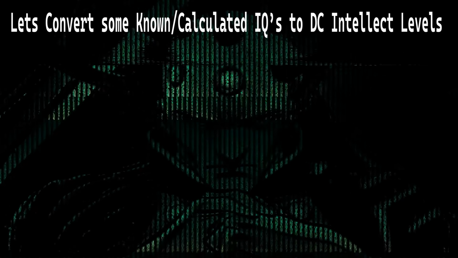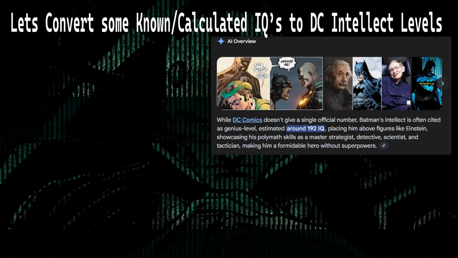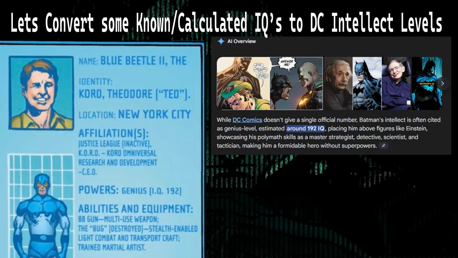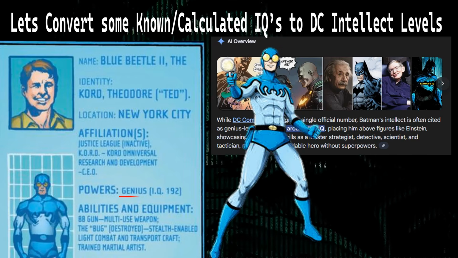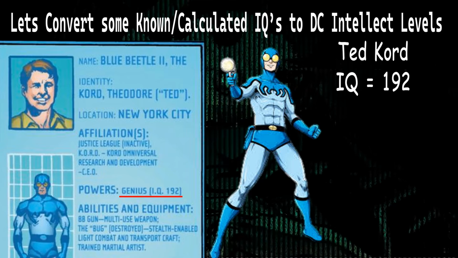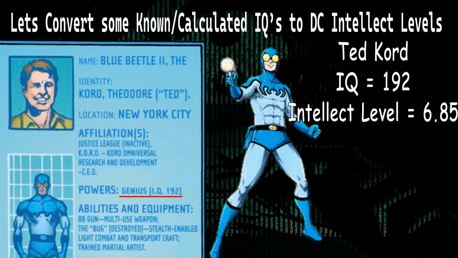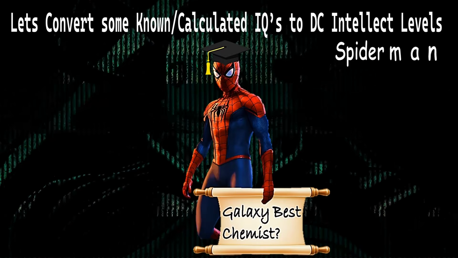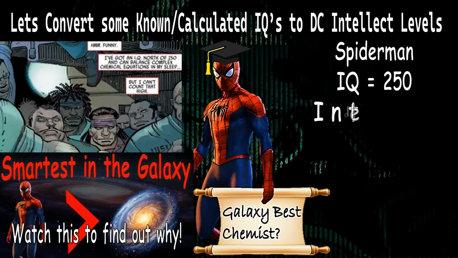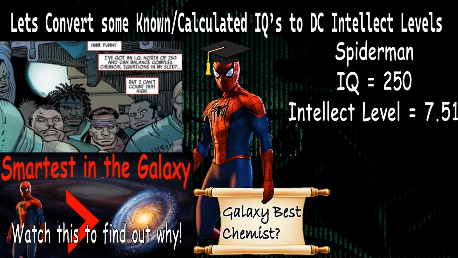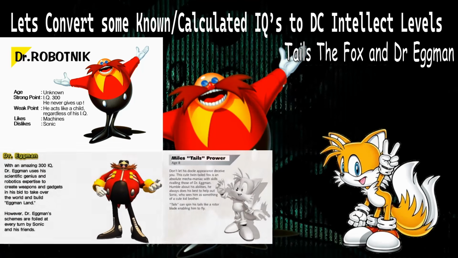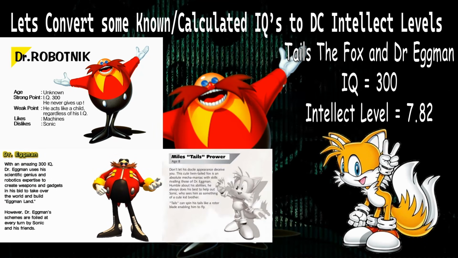If you look up online for what is Batman's IQ, many sources will say 192. This is incorrect. It's based on a scaling quote that Batman's smarter than Ted Kord, in which Ted Kord has an IQ of 192. Ted Kord at an IQ of 192 gets an intellect level of surprisingly high 6.8. If we then look at Spider-Man with his galaxy level IQ in Marvel Comics, that is 250, that is an intellect level of 7.5. If we scale up further to an 8-year-old fox or an egg that has an IQ of 300, that is an intellect level of 7.8.